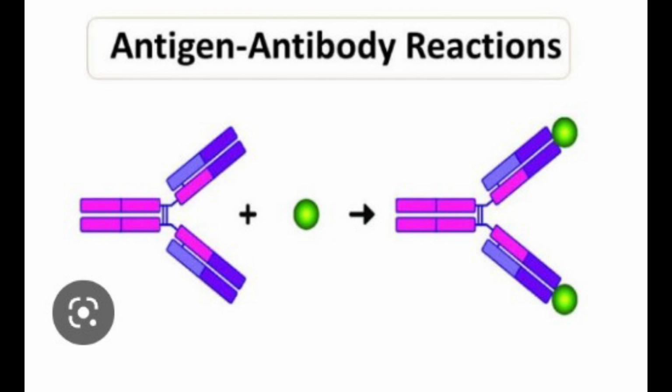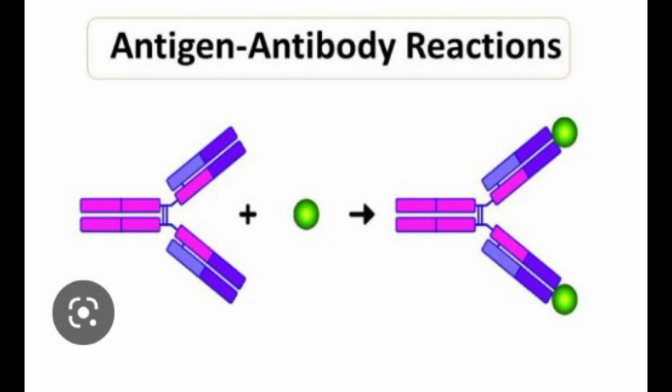Prozone phenomenon. Precipitation occurs when the antigen and the antibody are present in optimal or equivalent proportions. The absence of precipitation, a false negative, in the presence of excess antibody is known as the prozone phenomenon. Sera with excess antibody should be diluted further to get the proper result of precipitation.